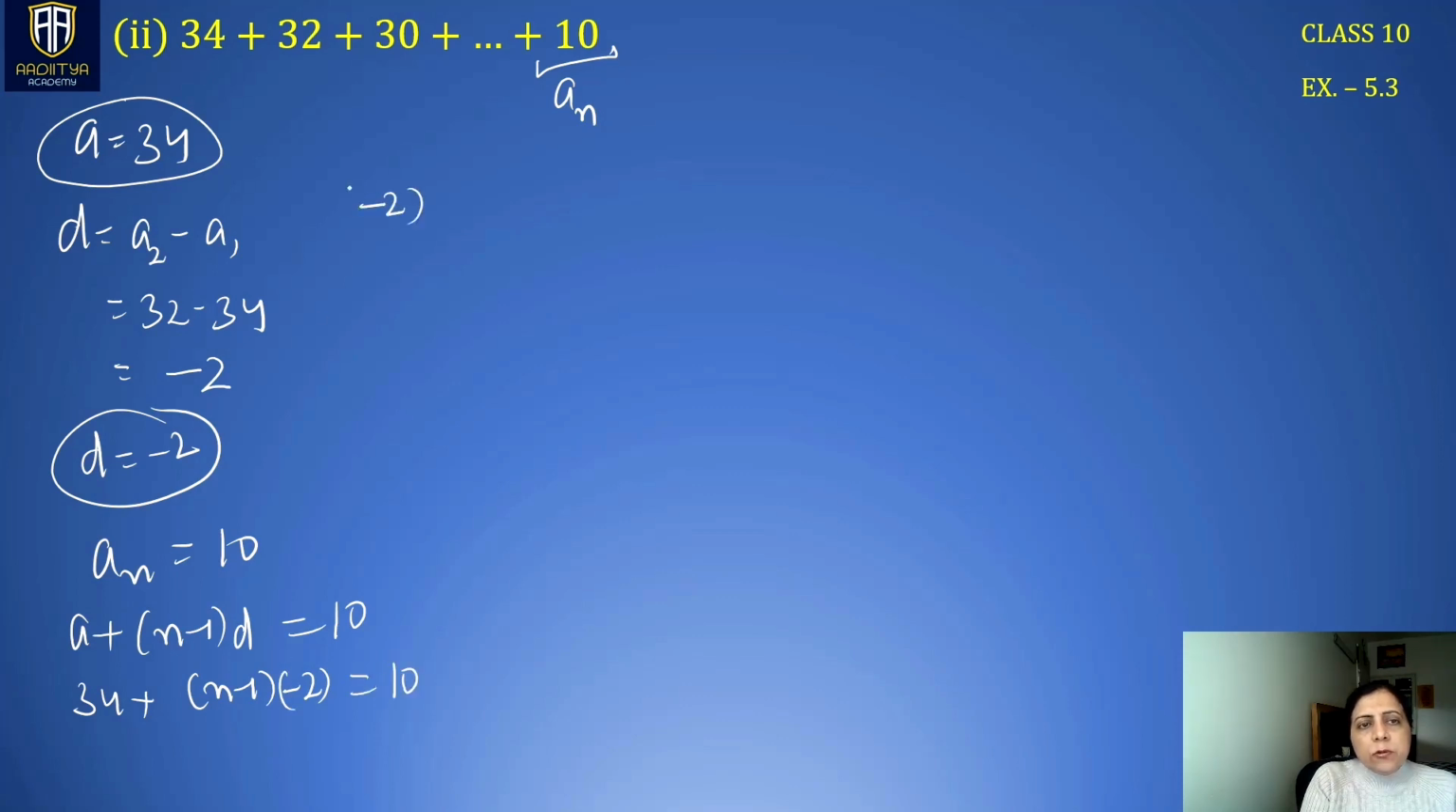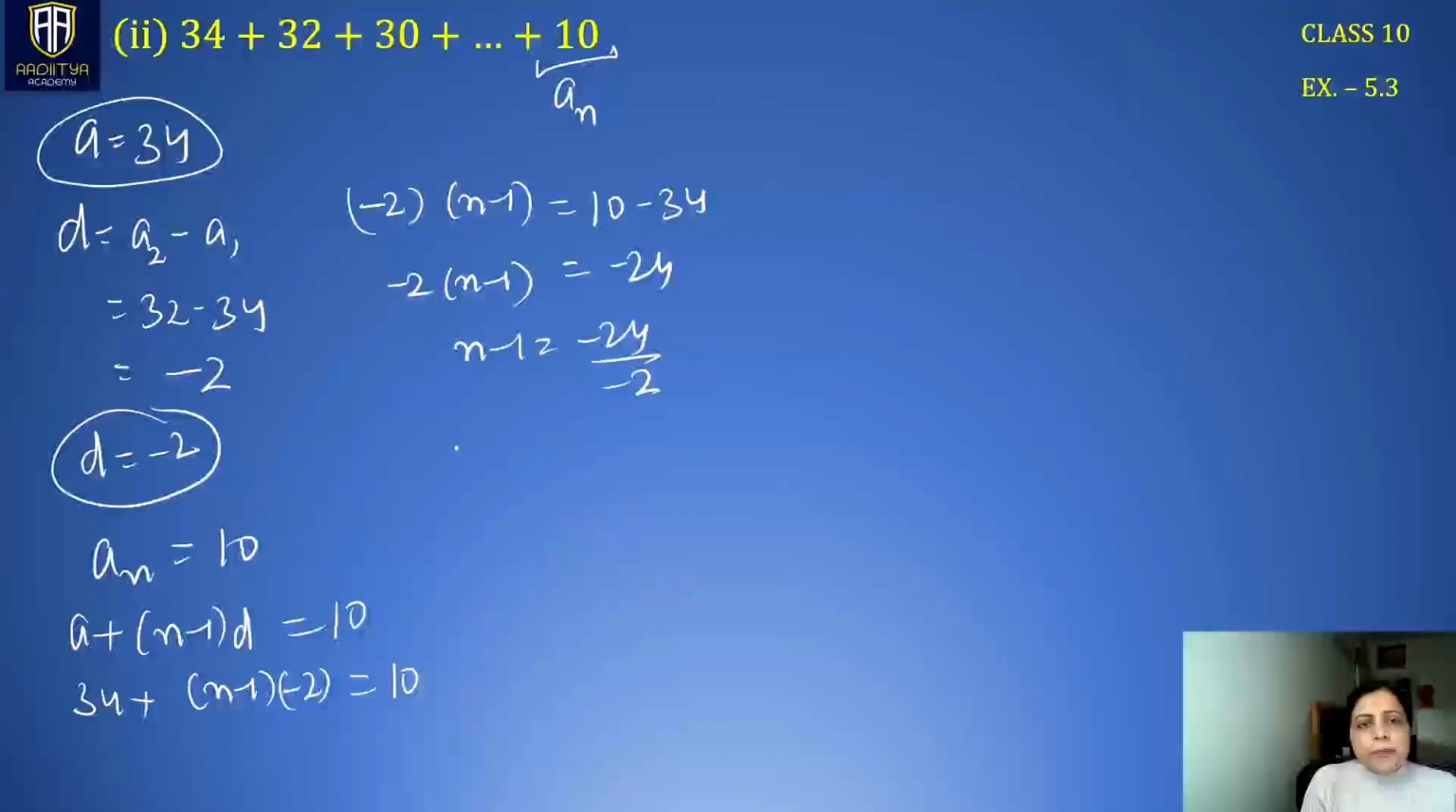So we have negative 2 multiplied by n minus 1 is equal to 10 minus 34. This is minus 24. So minus 2 times n minus 1 is minus 24. So n minus 1 becomes minus 24 by minus 2. This is 12. n is 12 plus 1. So n becomes 13. Right? So the number of terms in the sequence is 13, and first and last terms are given to us.